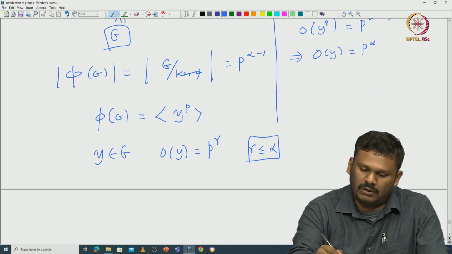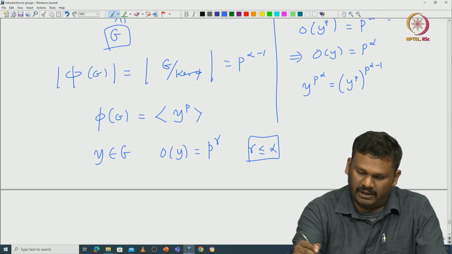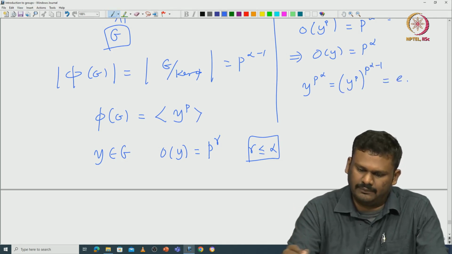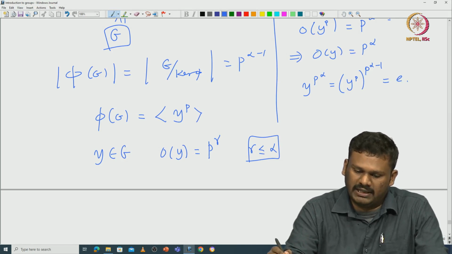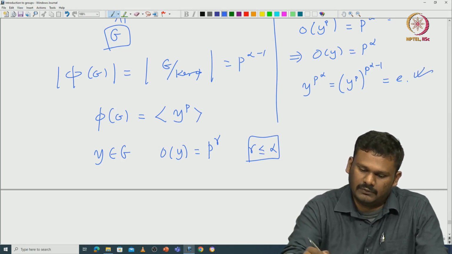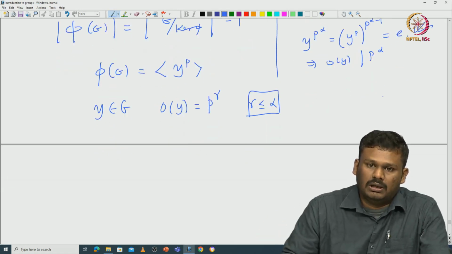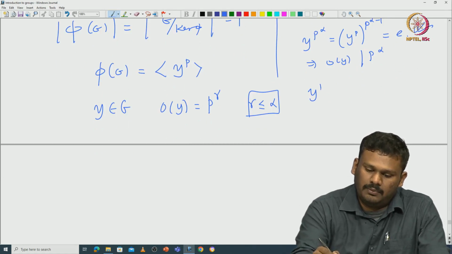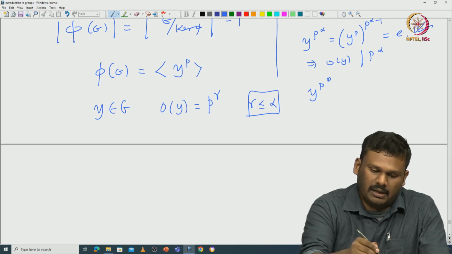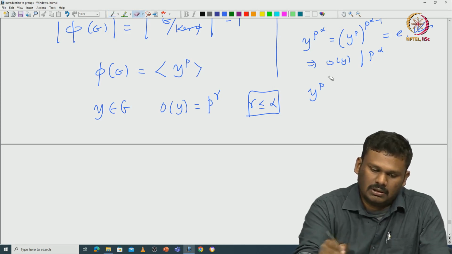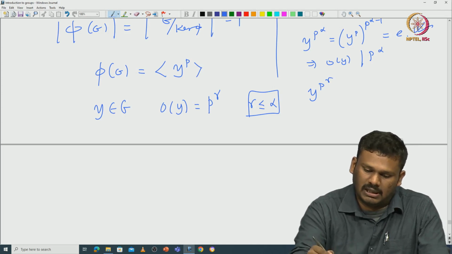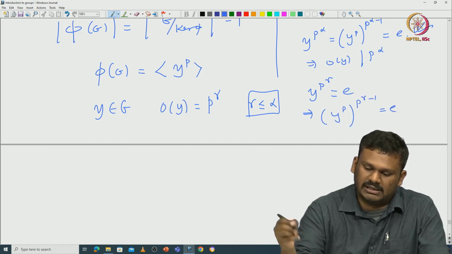Here is the quick proof. If you take y power p power alpha, this is nothing but y power p power alpha minus 1, so it is identity. That means the order of y divides p power alpha, that is clear. Now, if you take y power p power gamma, where p power gamma is the order, so that is identity, then that would imply y power p power gamma minus 1 is identity.